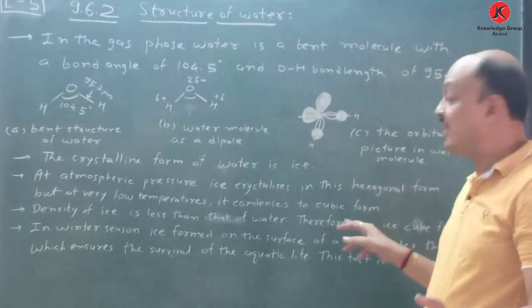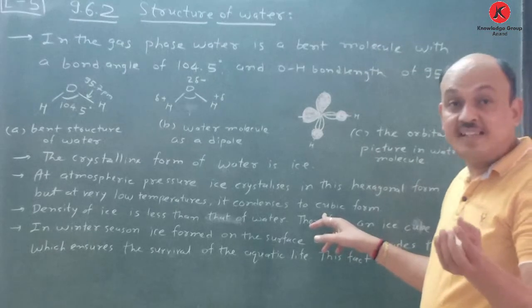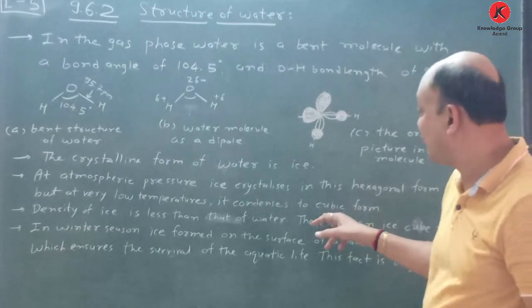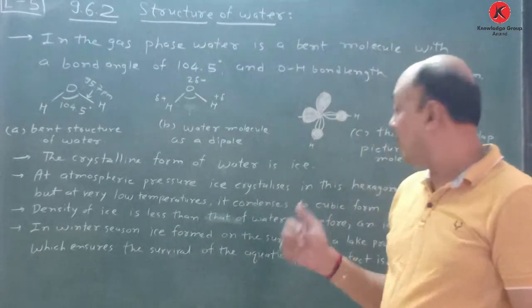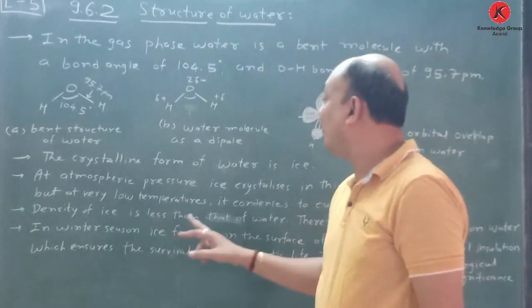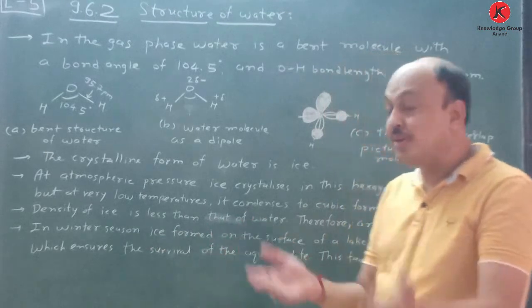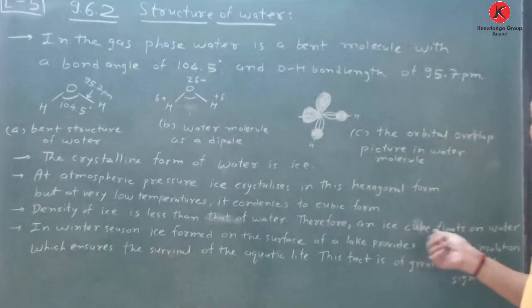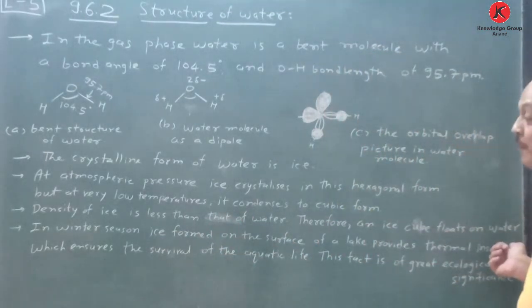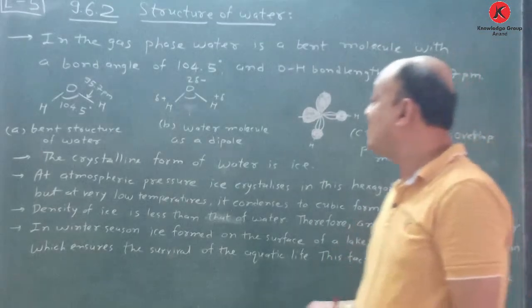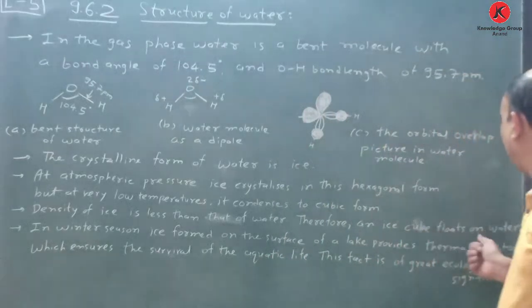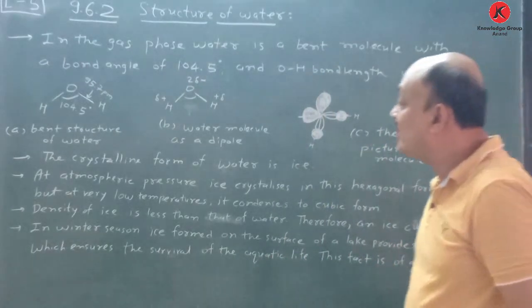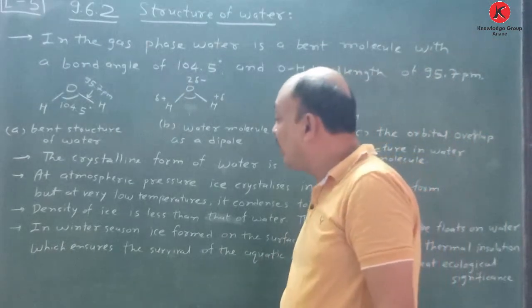Ice is also a solid form. The density of ice is less than that of water, and due to that an ice cube floats on water. This is very, very important. Now this is important, and you also learned it in lower standards.